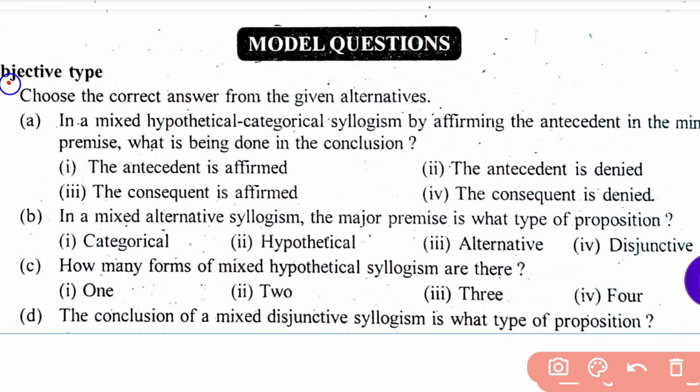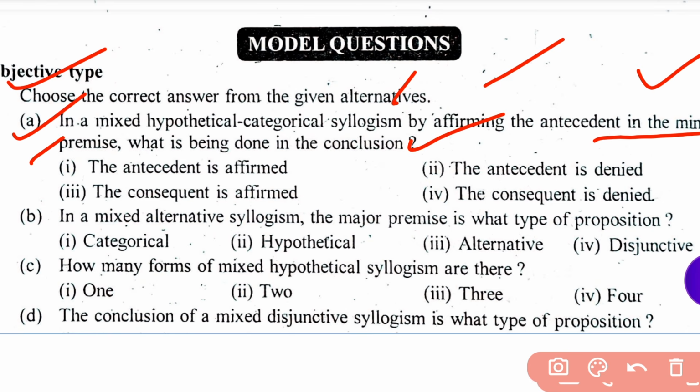Choose the correct answer from the given alternatives. In a mixed hypothetical and categorical syllogism, by affirming the antecedent in the minor premise, what is being done in the conclusion?